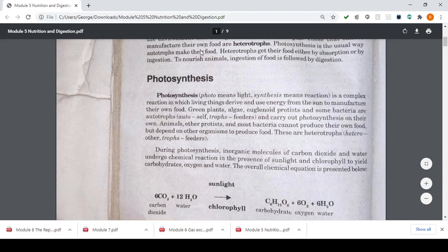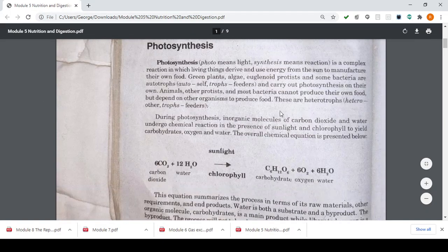So during photosynthesis, inorganic molecules of carbon dioxide and water undergo chemical reactions in the presence of sunlight and chlorophyll to yield carbohydrates, oxygen, and water.